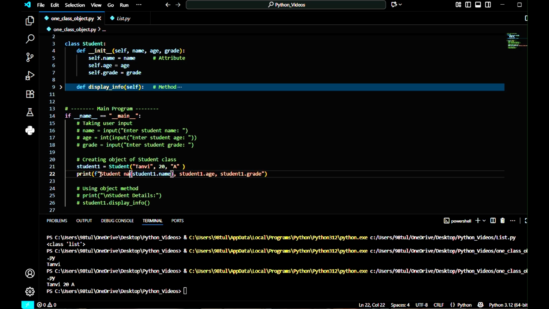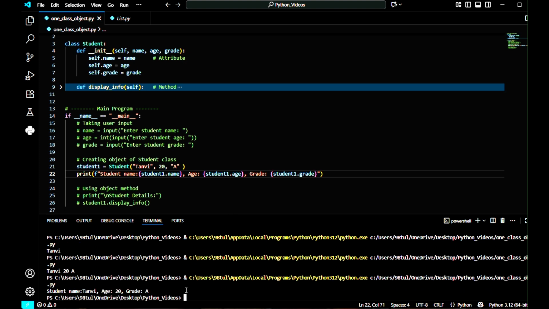Okay, and age would be this, and grade would be this. Okay, now let's print. So it's giving me student name Tanvi, age 20, grade A.